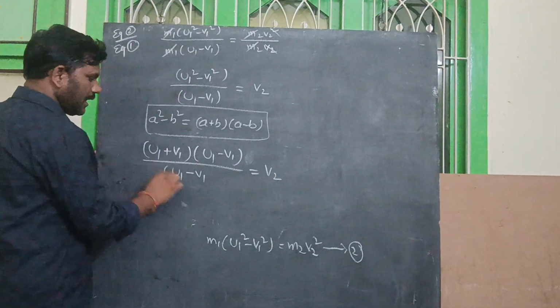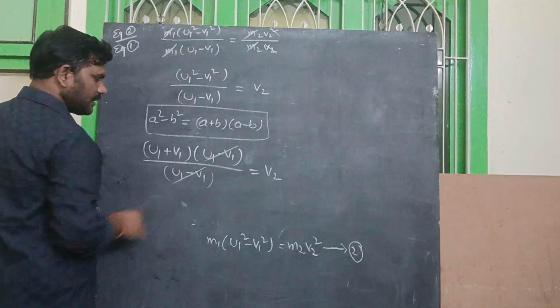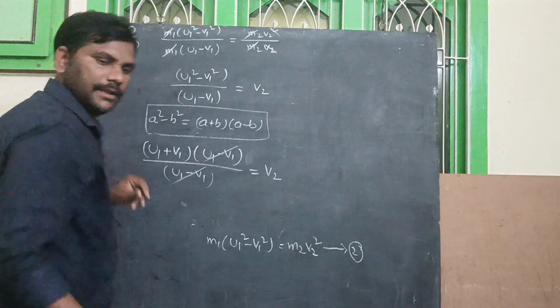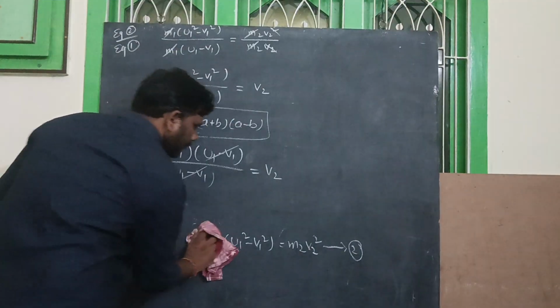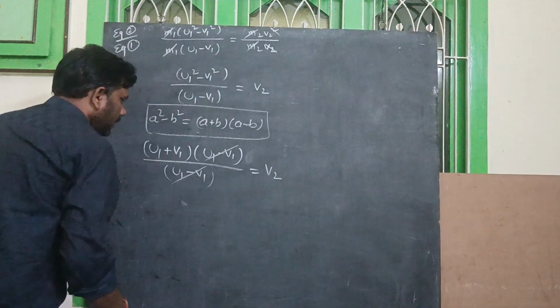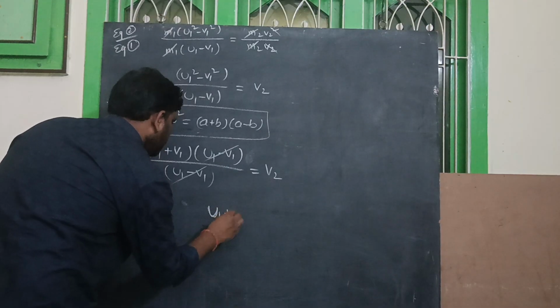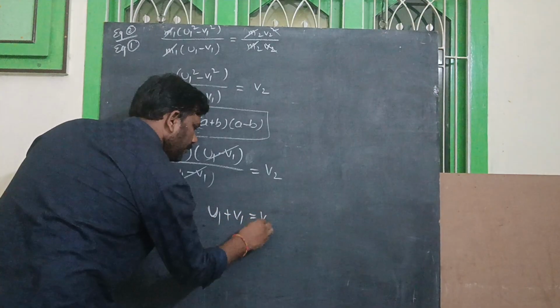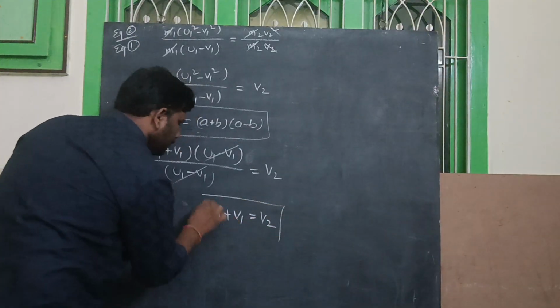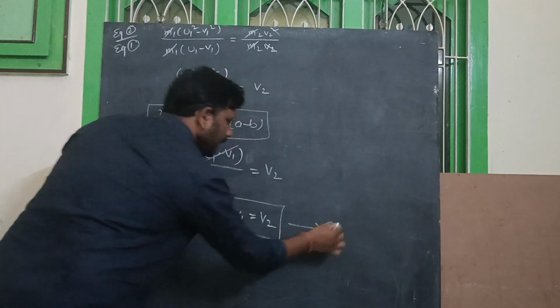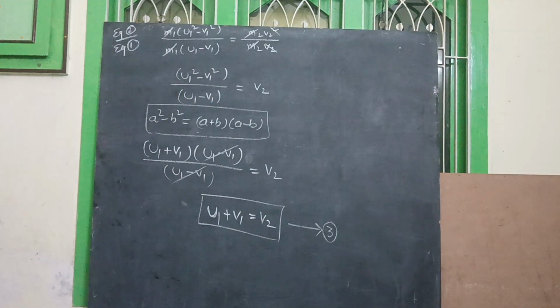We can observe clearly that both terms are equal, so they cancel. Then u1 plus v1 is equal to v2. So this is equation number 3. Take a screenshot.